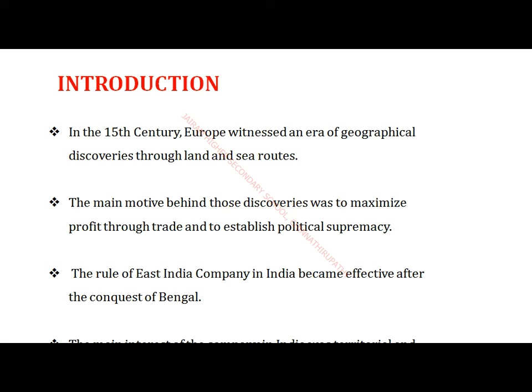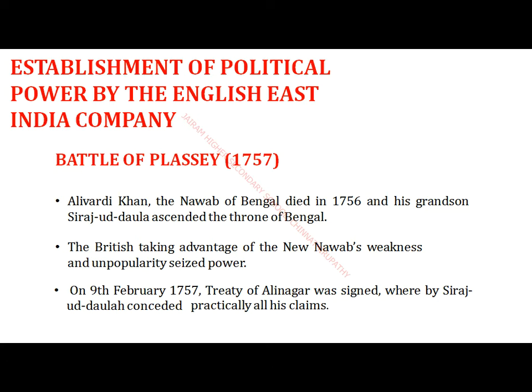These are all the main concepts we are going to learn in this lesson. Let's move to the main concept of this lesson, children. See here the subtitle: establishment of political power by the English East India Company. I already said that establishment means the people in a position of power. Here the Britishers want to prove their political power in India in the name of a new organization, called the English East India Company.